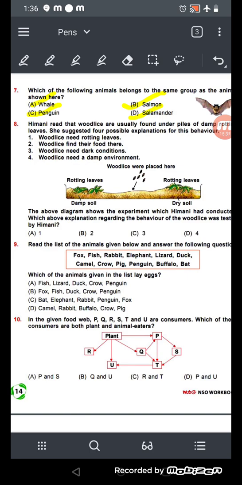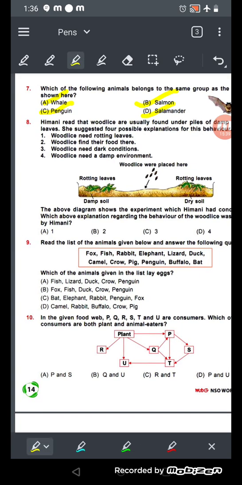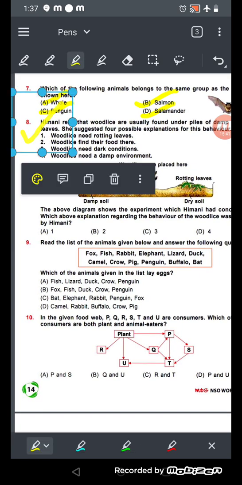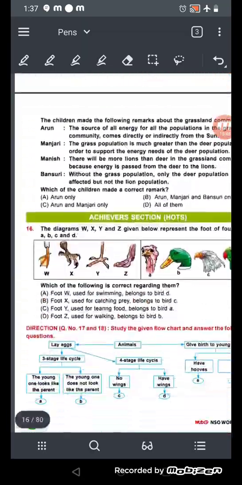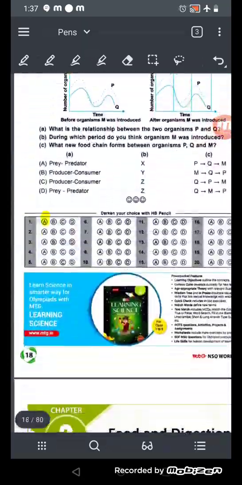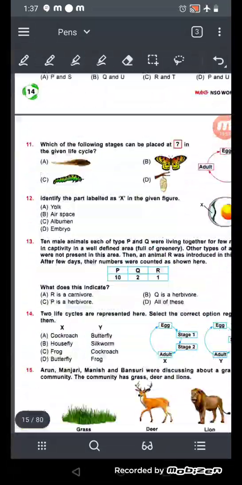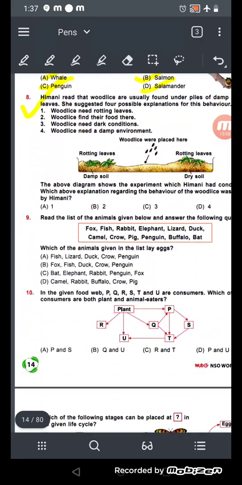Okay, this will be also your homework. Question numbers 9, 10, 11, 12 are all the same, and you can solve them by yourself only. Let's see the other one, number 9.